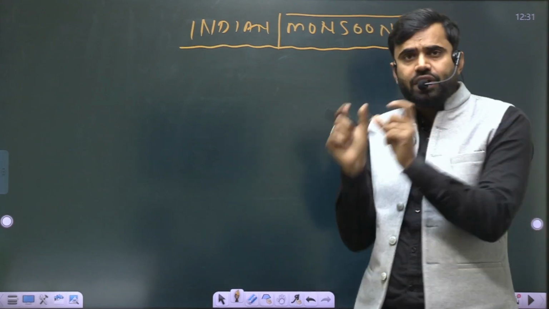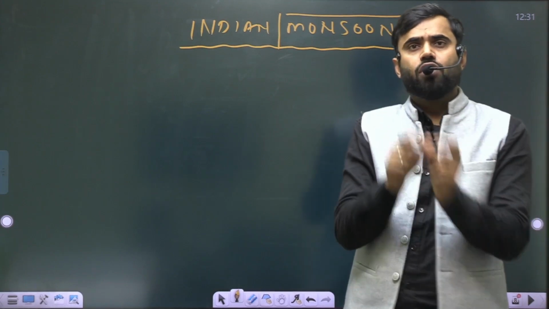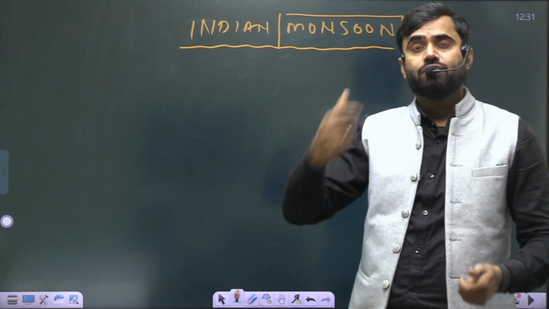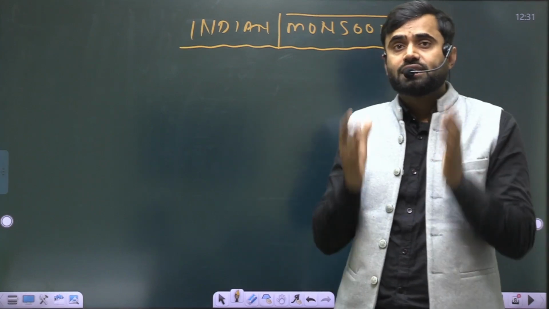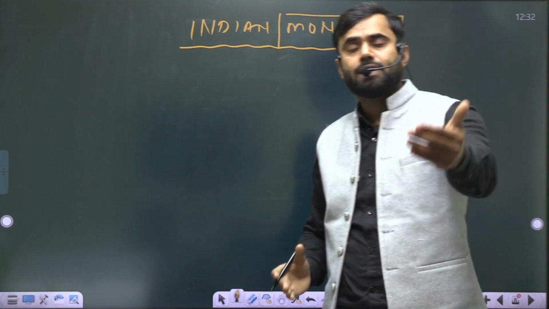So the role of trade winds, the role of land breeze and sea breeze, the role of the Tibetan plateau, the role of the Himalayan plateau, the role of the Aravalli, the role of the Vindhyan, Satpura and Chotanagpur plateau. We have to discuss each and every important physiographic parameter in upcoming classes.